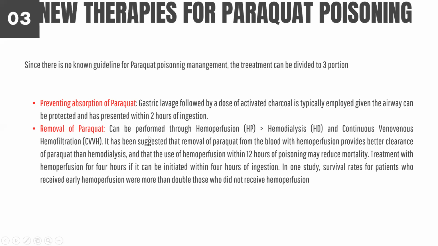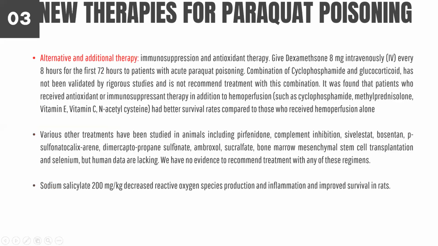So the alternative and additional therapies are immunosuppression and antioxidant therapy. We give dexamethasone 8 mg intravenous every 8 hours for the first 72 hours to patients with acute paraquat poisoning. Combination of cyclophosphamide and glucocorticoid has not, however, been validated by rigorous study, and it is not recommended as a combined treatment, but it has been employed in a lot of places. It was found that patients who received antioxidant or immunosuppressant therapy in addition to hemoperfusion, like cyclophosphamide, methylprednisolone, vitamin E, vitamin C, and acetylcysteine, had better survival rates compared to those who received hemoperfusion alone.